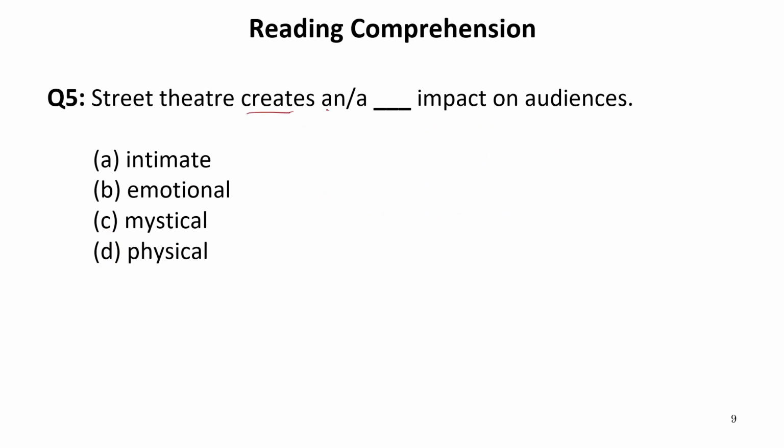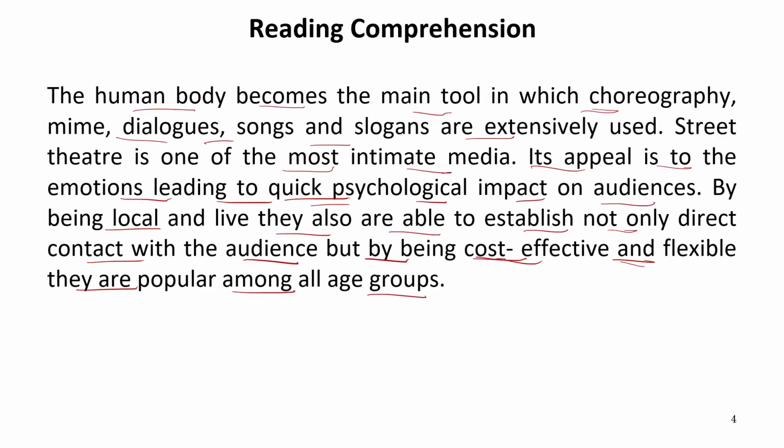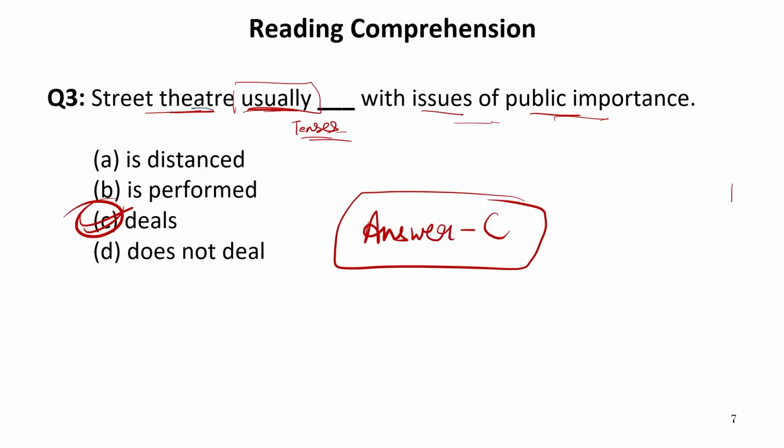Street theater creates an or a dash impact on audiences. Now what kind of impact? We just read this line, that is emotions leading to quick psychological impact on audiences. Now psychological is the word. Let us try to see if the synonym, the same meaning word of this word, is given in the options or not.